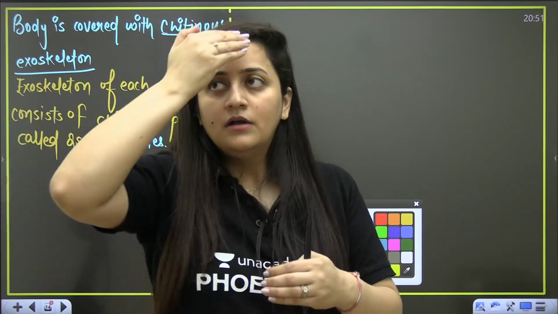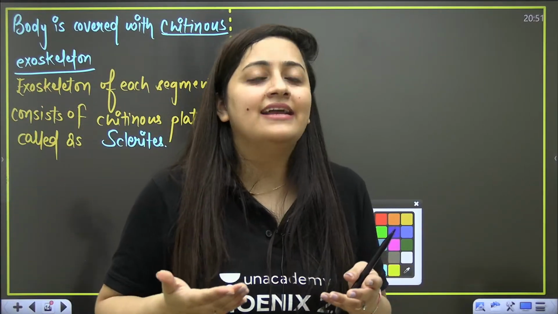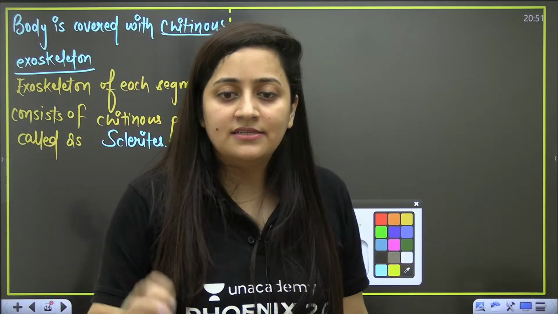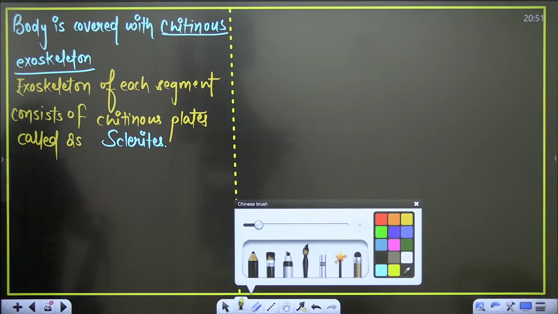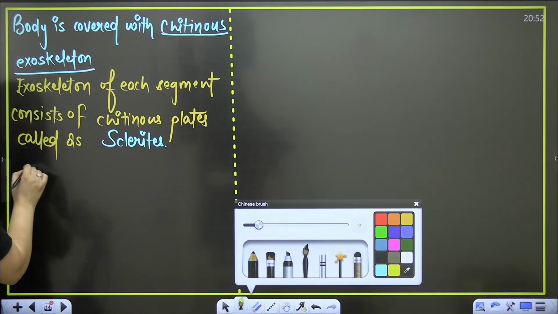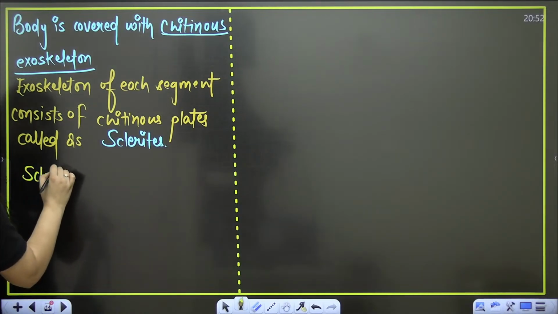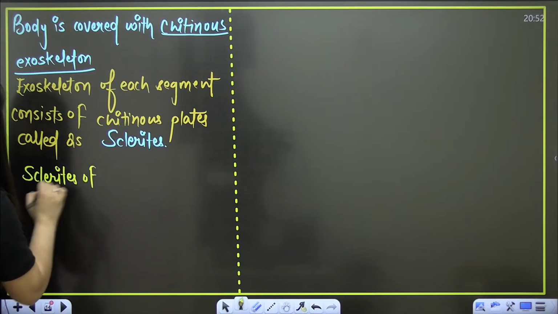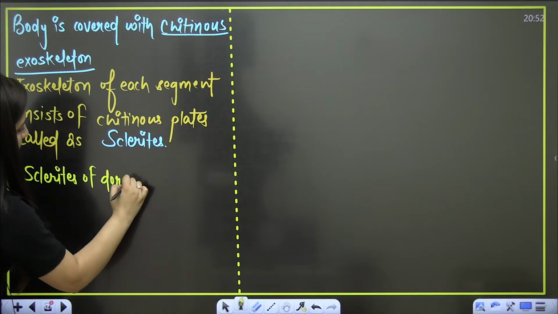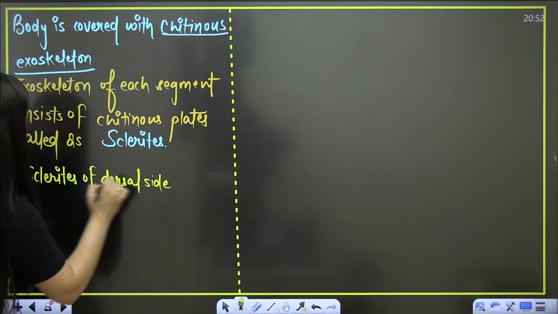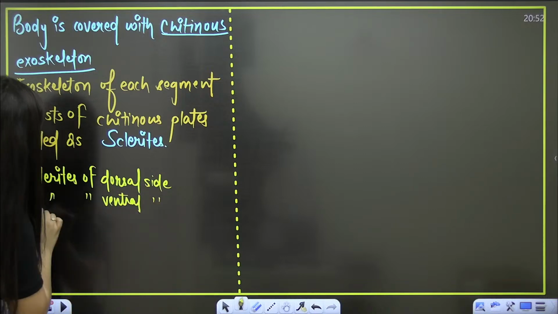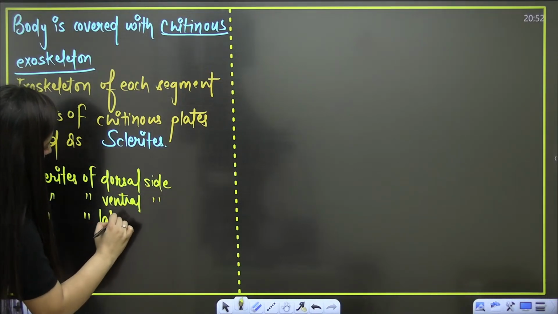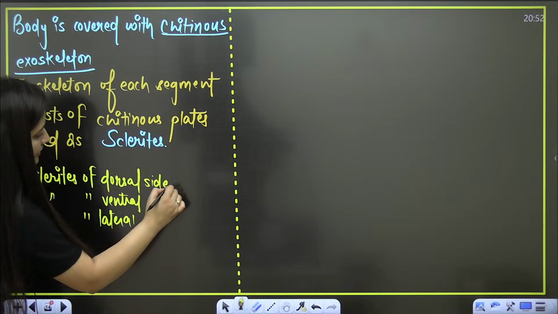Here, bache, you need to remember one thing: these chitinous plates of the dorsal side are known as tergites. Of the ventral side, they are known as sternites. These are pleurites. These are the three words that we are going to use. So the sclerites of the dorsal, ventral and lateral sides each have a different name.